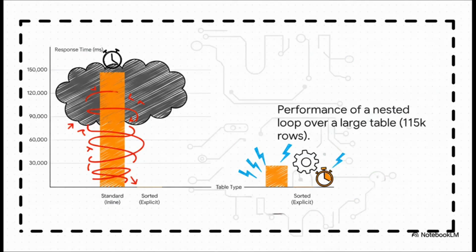And oh boy, this chart tells the whole story. Just look at these numbers. This is from a test, doing a nested loop over a pretty big table. The table we created using that convenient inline declaration took over 147,000 milliseconds. That's over 2 minutes to process.